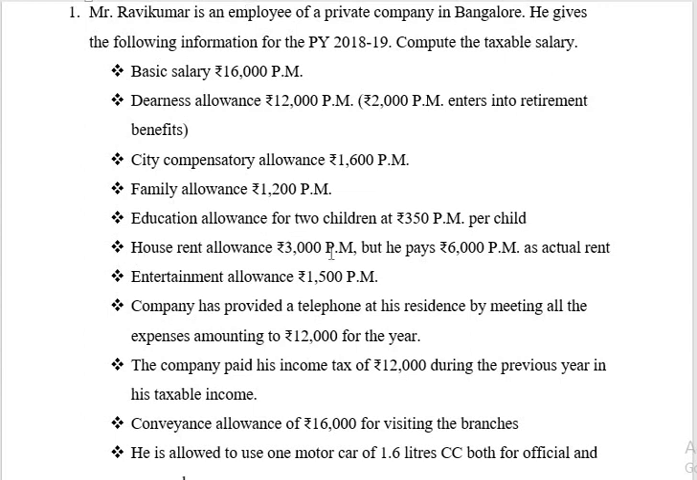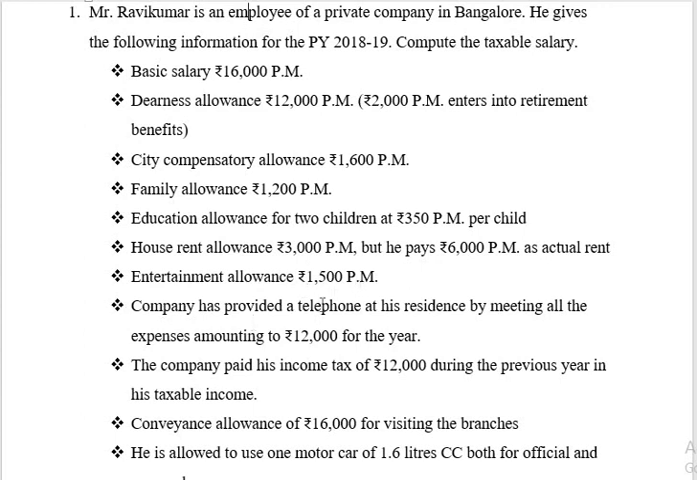House rent allowance rupees 3,000 per month, but he pays rupees 6,000 per month as actual rent. The assessee is availing an allowance called house rent allowance, HRA, but actually he is paying rent of rupees 6,000 per month. So for this we have calculations to find out taxable HRA. Entertainment allowance rupees 1,500 per month.